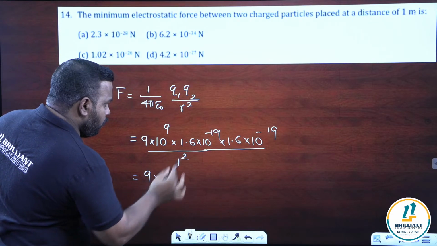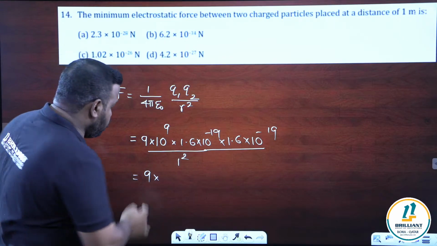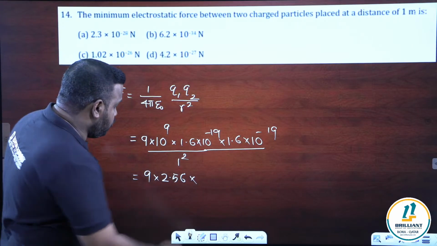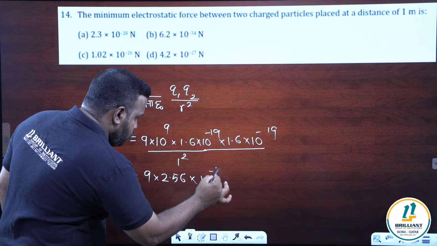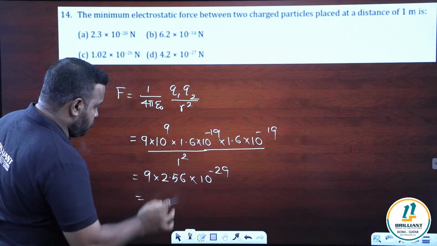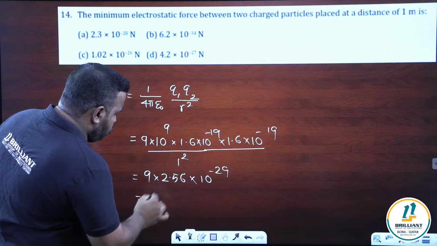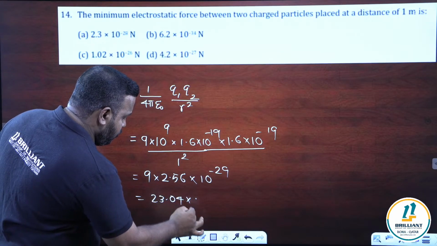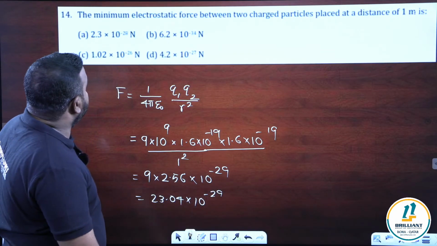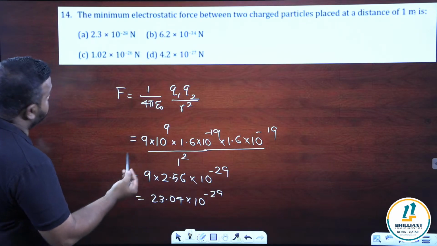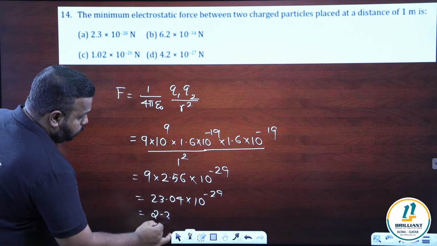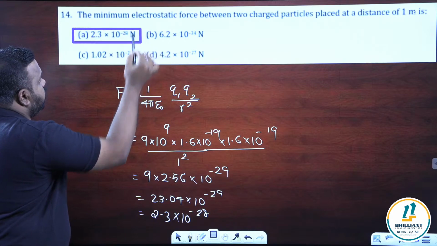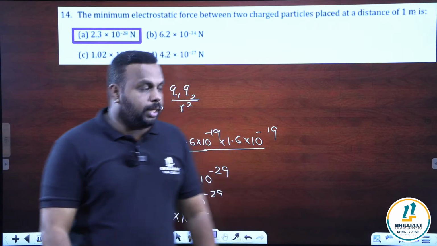So it will be 9 into 1.6 into 1.6. 16 square, 256. So it will be 2.56 into 10 power minus 19 minus 19, minus 38, plus 9 will get minus 29. So 2.56 into 9, it will be around 23 point something, 04 will come, 10 to the power minus 29. Check the options. Yeah, there is only one option related to it, 2.3. Yes, you can change the power. 2.3 into 10 to the power minus 28 will come. So option A is the answer. Option A is our right answer.